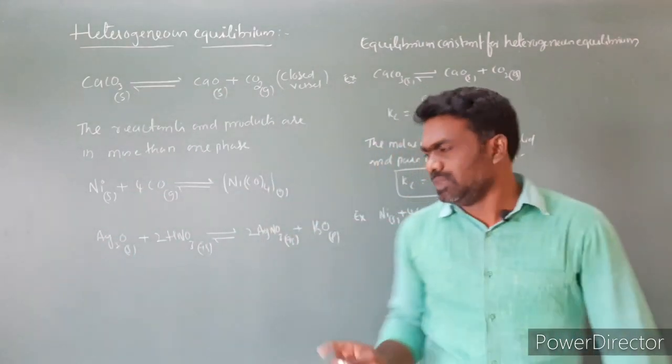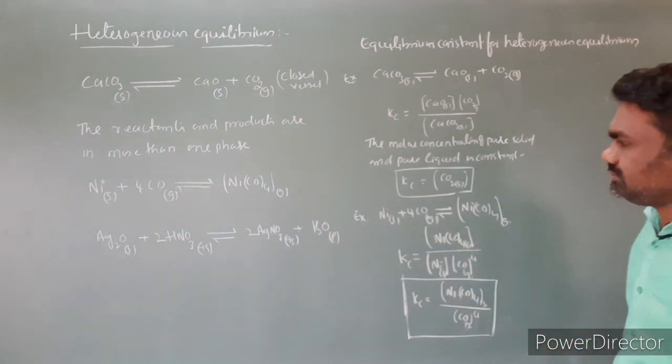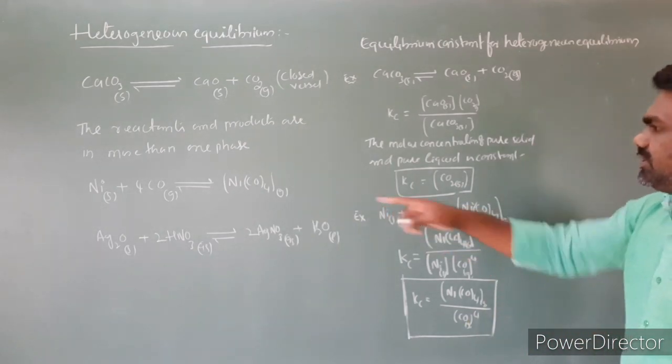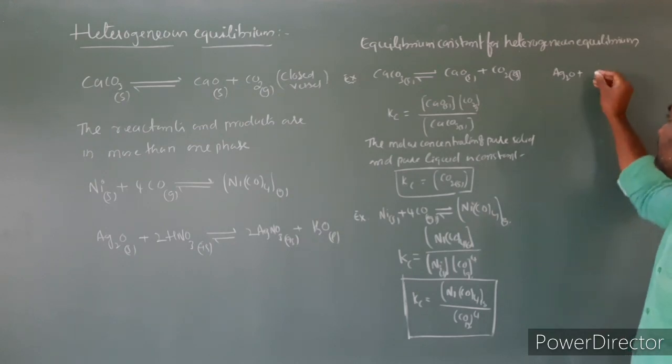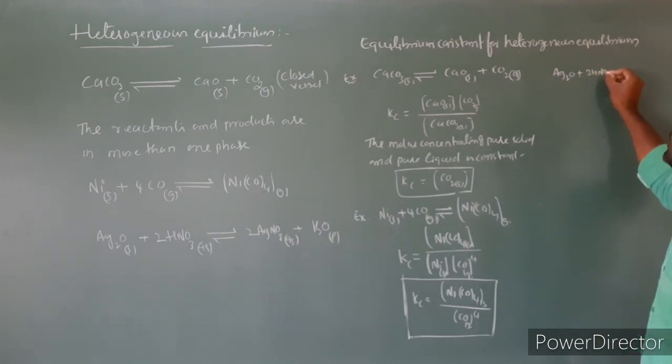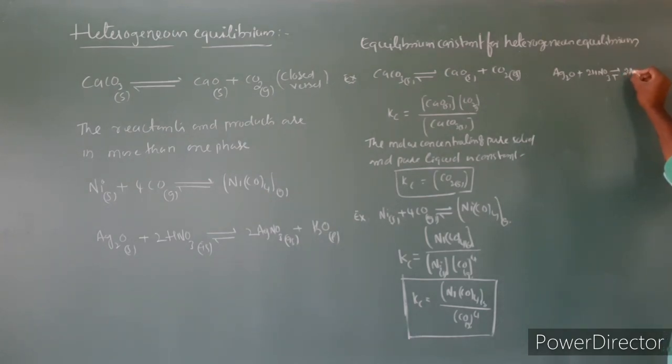Here I neglected the Ni because Ni is a solid. Let's write the equilibrium constant for the Ag2O equation. Ag2O plus 2HNO3 gives rise to 2AgNO3 plus H2O. Ag2O is a solid, HNO3 is aqueous, AgNO3 is aqueous, and H2O is a liquid.